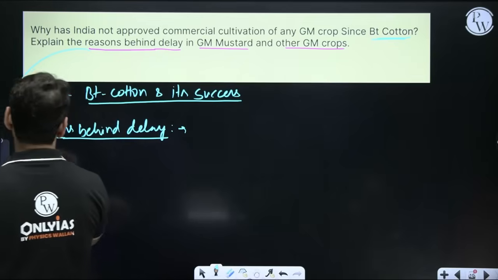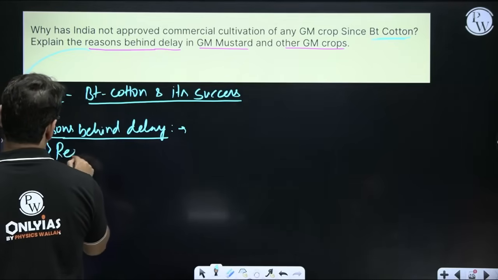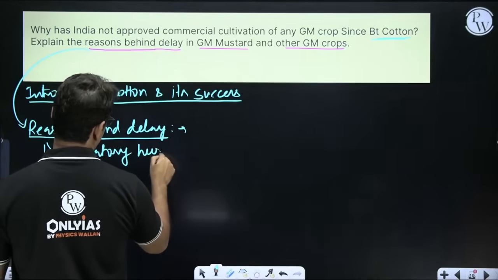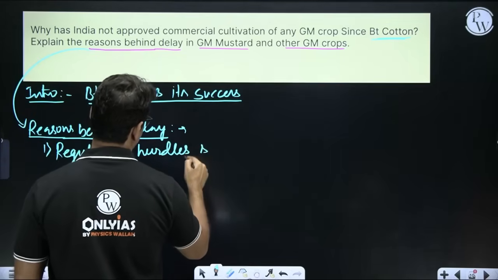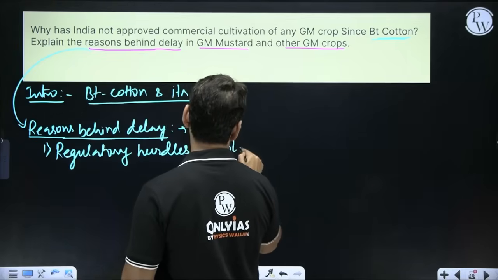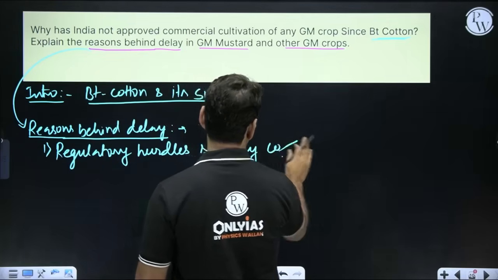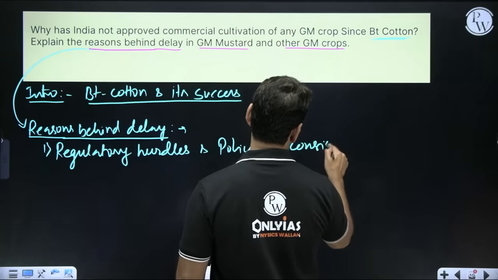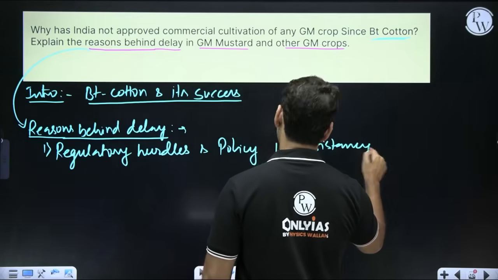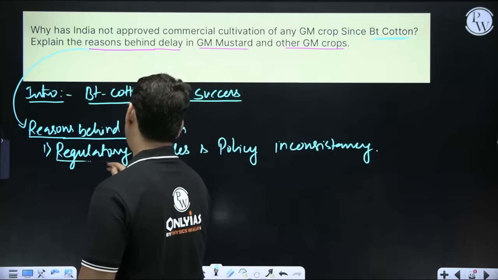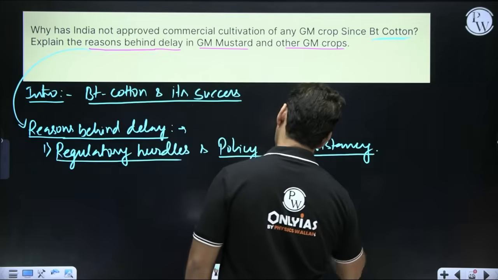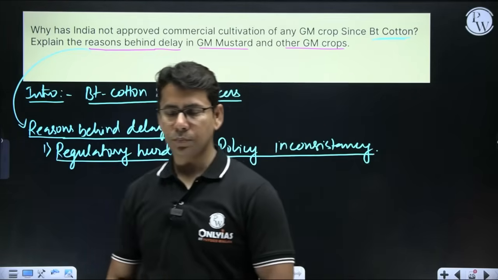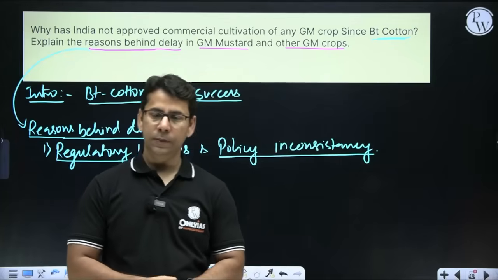So the first thing is regulatory hurdles and policy inconsistency. Regulatory hurdle and policy inconsistency. Got it?